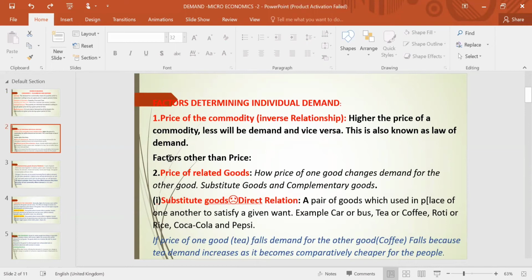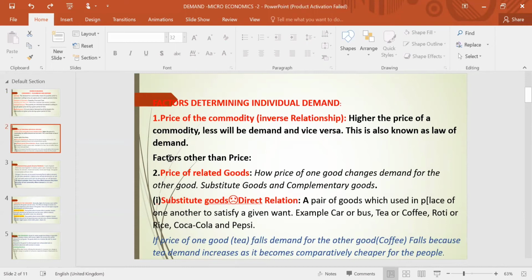Substitute goods like tea and coffee, car and bus, car and train, plane or train, or Pepsi and Coca-Cola, or roti or rice or many others, pen or pencil. One can be used in place of another. Anything which is a substitute means one good can be used in place of another.